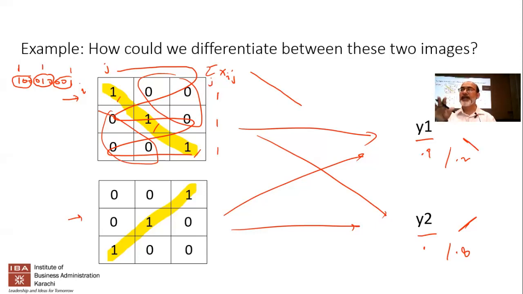I mentioned matrix multiplication. Can you use some kind of a matrix multiplication to be able to differentiate between those two? Maybe, maybe not. I haven't thought about it myself as yet. I just thought about it. Maybe there is a matrix that you could use, okay? And if you did a matrix multiplication of these two, it would give you a high value for y1 and a low value for y2, and vice versa. If you gave it this particular image, it would give you a high value for y1 and a low value, and vice versa. You know what I mean? So these are things that one can think of, right? Based on whatever you've studied so far.